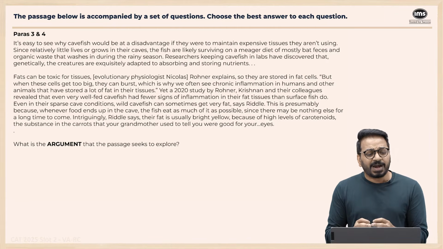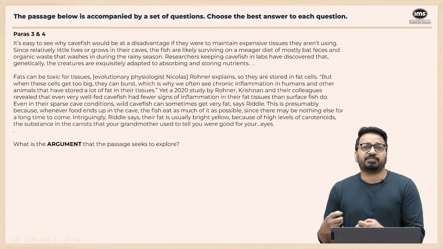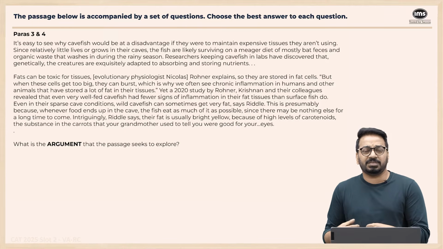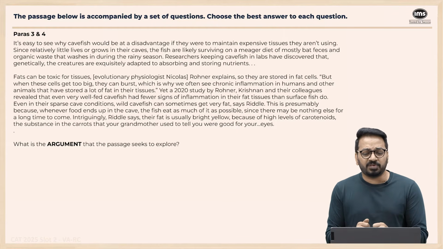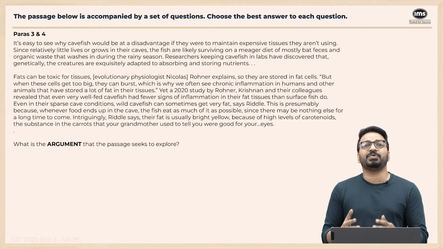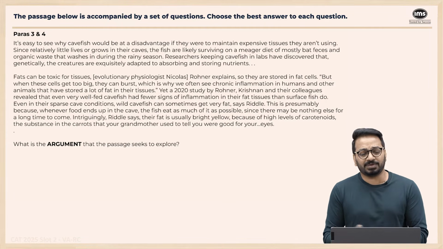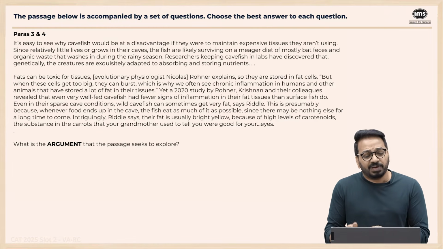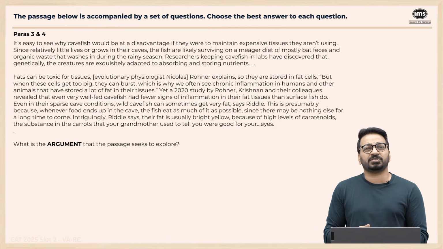Next paragraph. Fats can be toxic for tissues, Roner explains, so they are stored in fat cells. Why are fats not stored in tissues but in separate cells? Because fats are toxic. But when these cells get too big, they can burst, which is why we see chronic inflammation in humans and other animals that have stored a lot of fat in their tissues. So whenever there is excess fat, there is inflammation in the body. Yet, a 2020 study showed that even very well-fed cavefish had fewer signs of inflammation in their fat tissues than surface fish.